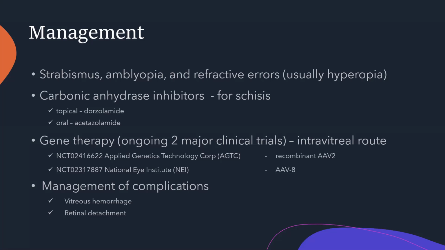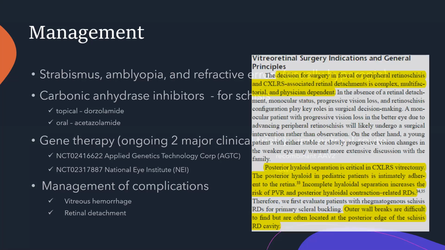Two major clinical trials of gene therapy for this particular disease are ongoing, using an adenoviral vector by the intravitreal route. And again, there is the management of complications like vitreous hemorrhage and retinal detachment. XLRS has a much more difficult prognosis in terms of retinal surgery. This is not like any other retinal surgery because there are other challenges in terms of the pediatric age group.